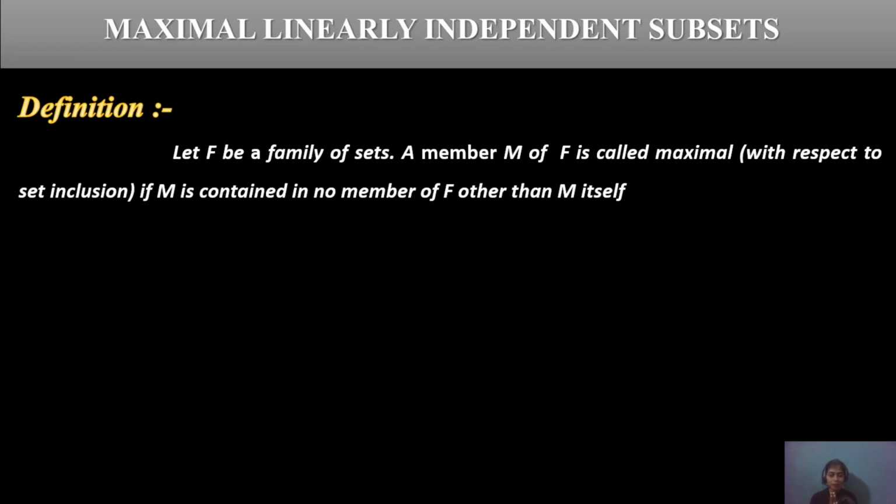Let F be a family of sets. A member M of F is called a maximal member if F has only this one member, M, and contains no member other than M itself. That is, M is itself a member of the family.